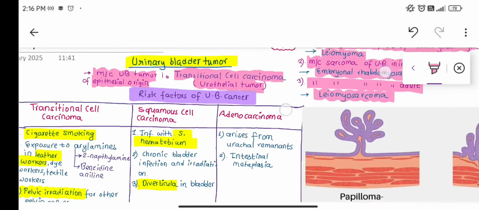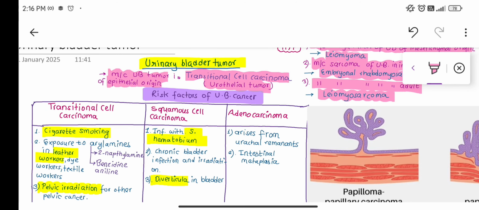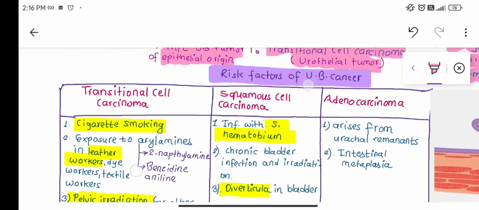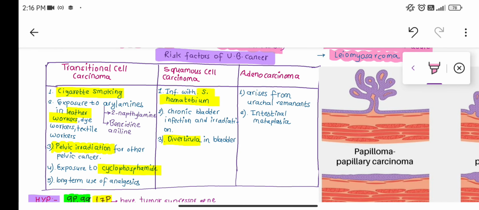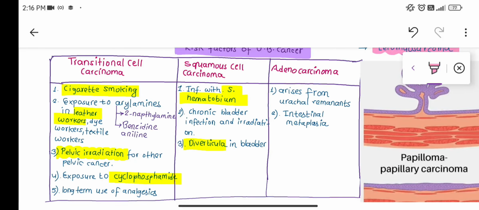Now, what are the risk factors of urinary bladder cancer? This is also repeatedly asked. The highlighted points are very important, we have to mug up. Based on the different types of urinary bladder cancer: from the transitional epithelium there will be transitional cell carcinoma.